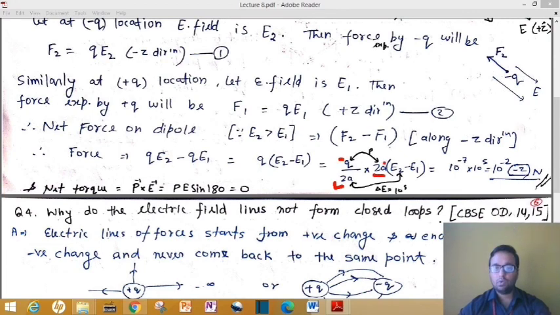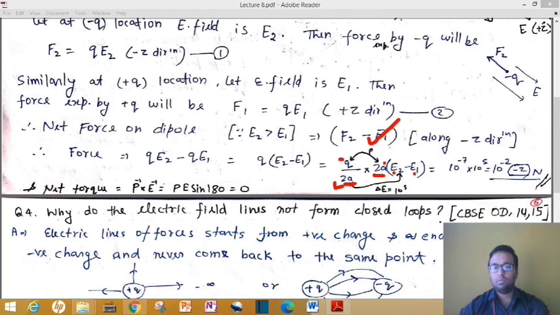This q into 2a together will become p, the dipole moment. And this E2 minus E1 upon 2a is basically the difference of electric field between the two charges upon the length between those two charges. This is called your electric field gradient, or delta E by delta z.